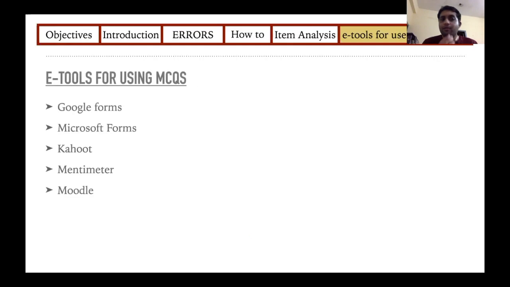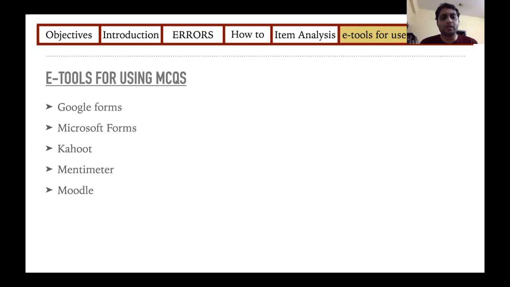So next we'll come to what all tools can we use for delivering these multiple choice questions. So in this video, I'll not be covering how to use them, but I've already done videos for some of them. So you have Google Forms. That's the most common tool that anyone uses to give MCQs to students. There's one more equivalent by Microsoft called Microsoft Forms, but it has far fewer question options. But when it comes to MCQs, they are on par.